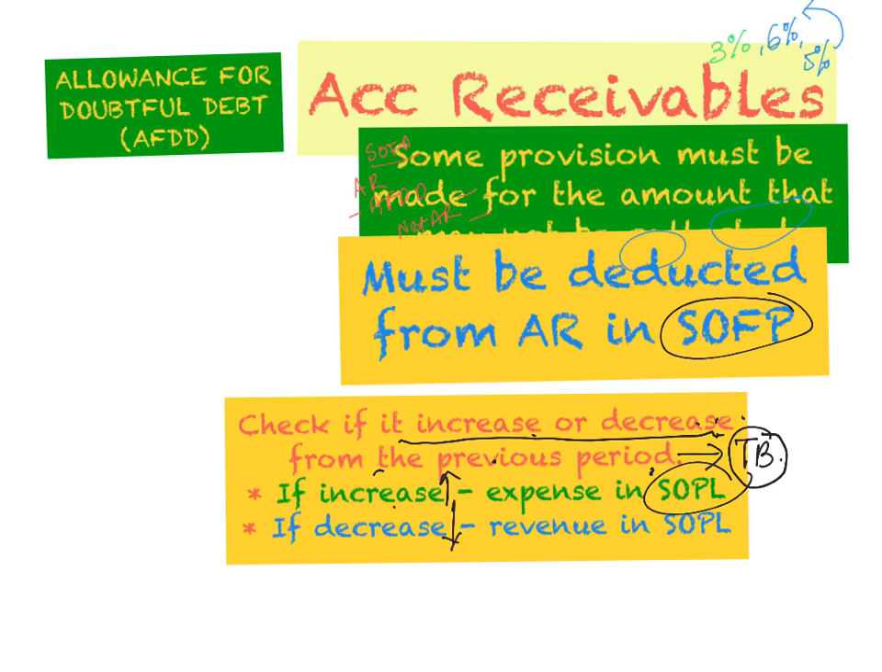If it increases, it will be considered as your expense in your statement of profit or loss, and you will need to deduct it from your gross profit. But if it decreases, it will be considered as your revenue, and you will need to include it in your SOPL under revenue, adding it to your gross profit. So this is how we treat allowance for doubtful debt. After this we look at the illustration.